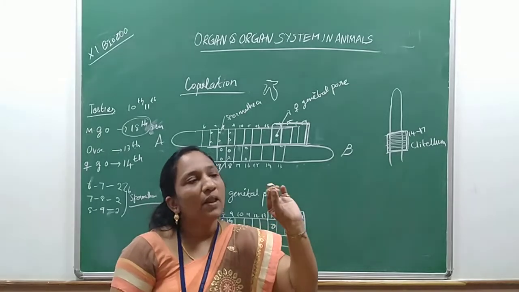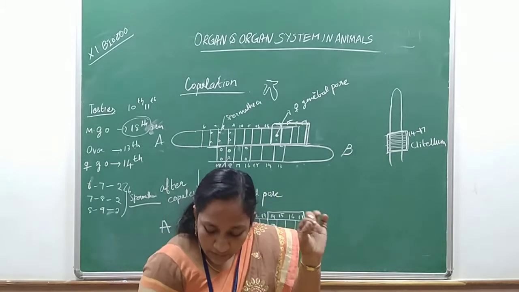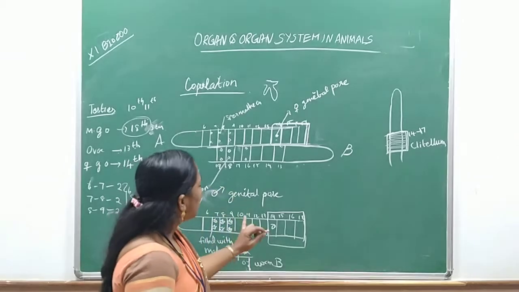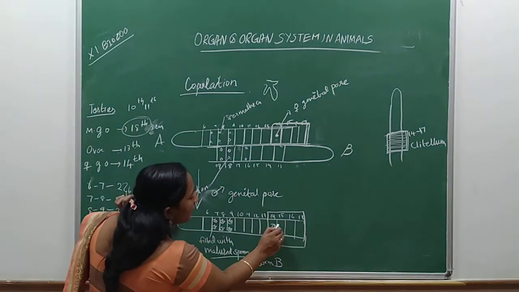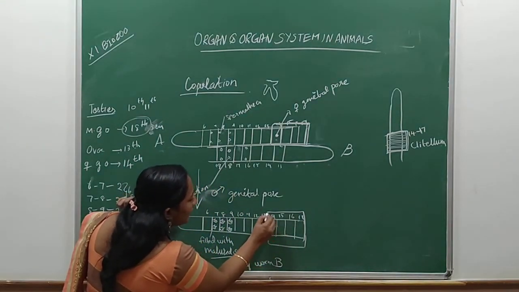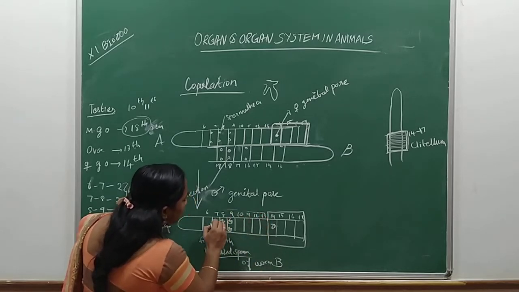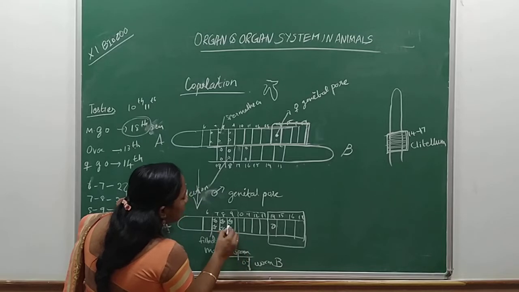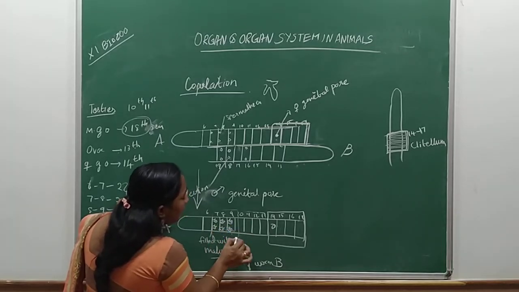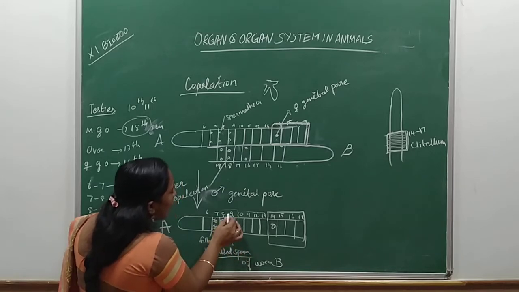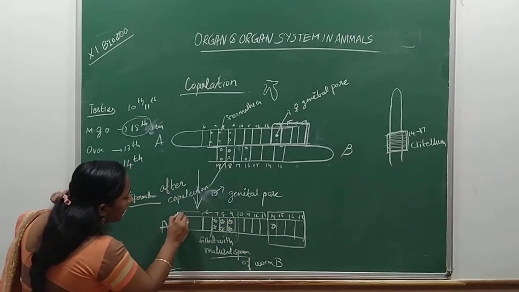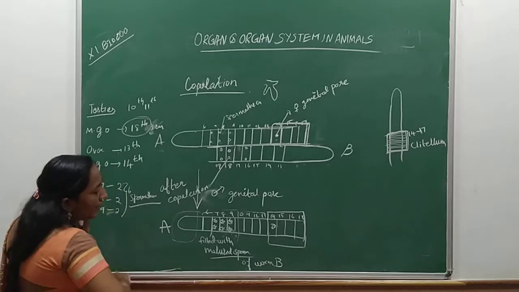So now this is an example of a clitellum. What things does this clitellum have? It has the ova released. Like that, the clitellum moves from here to here. Once it comes here, what happens? The spermatheca starts to secrete, releasing the sperms here. Like that, again the clitellum moves and comes out.